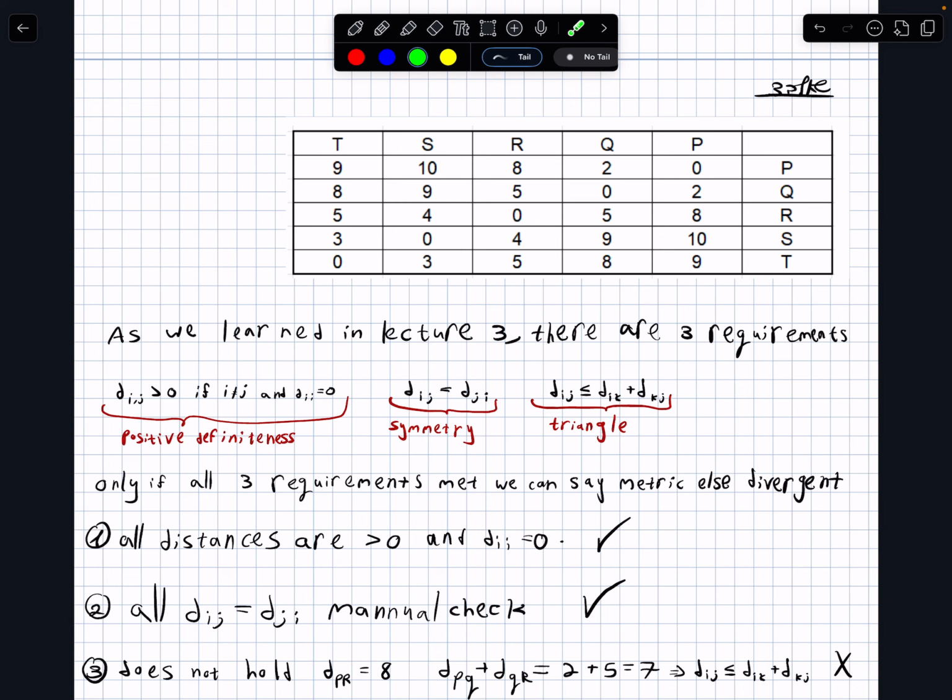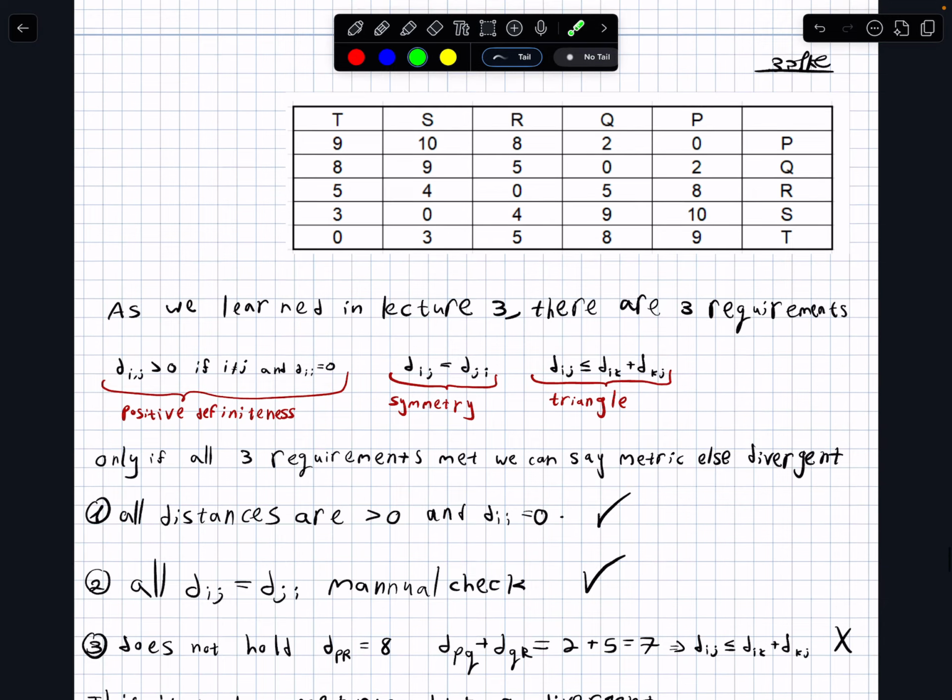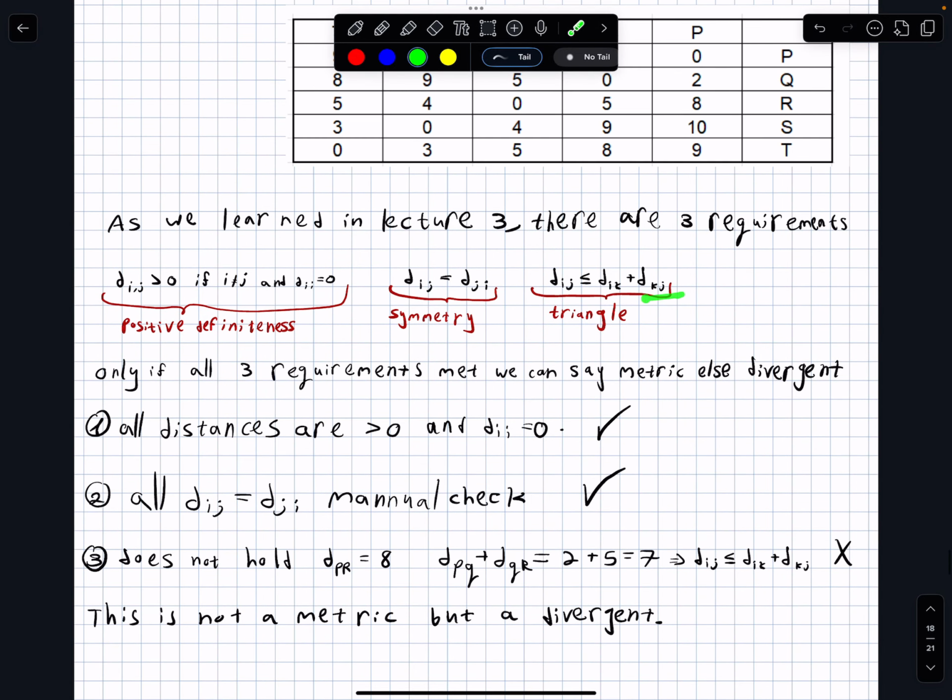So for example, let's do Q to T. Q to T is 8, meaning I cannot go Q to P to get 2, and then from P go to T in a shorter path than 8. So this is the triangle inequality.